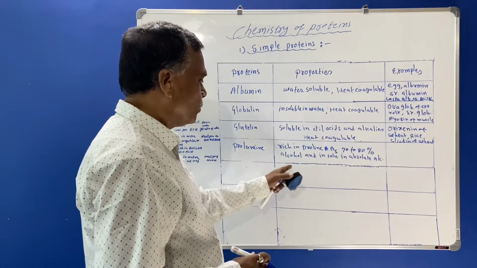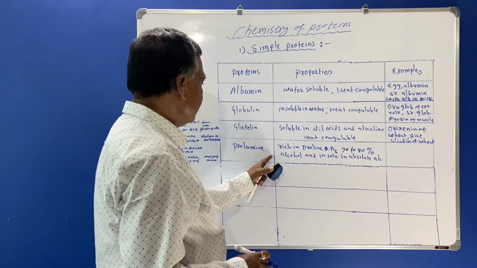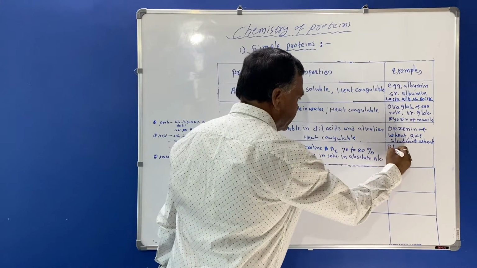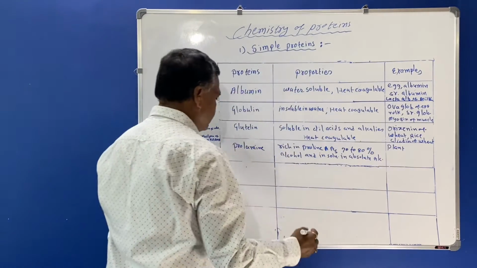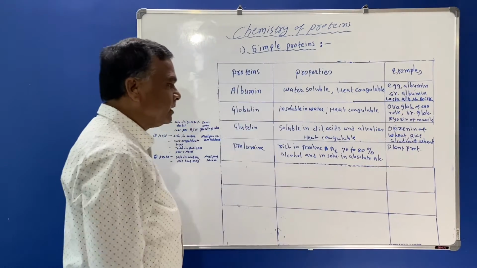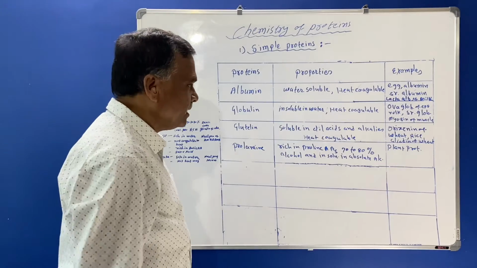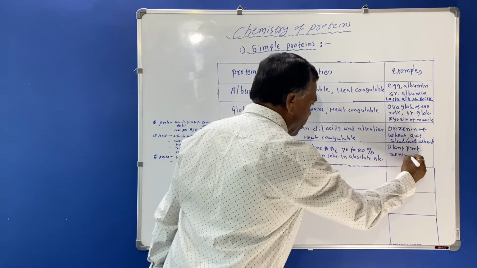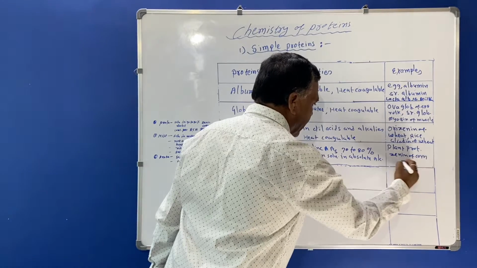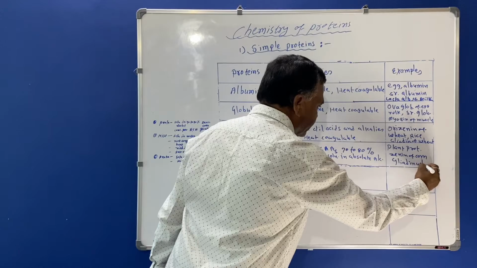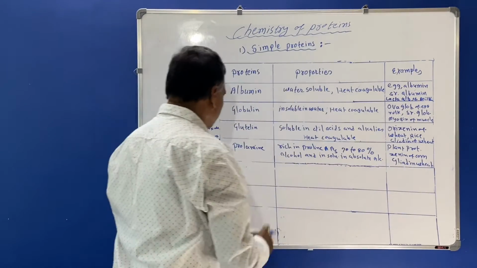So you must know prolamines are the plant proteins. An example is zein of corn, and gliadin of wheat. These are the examples of this prolamine.